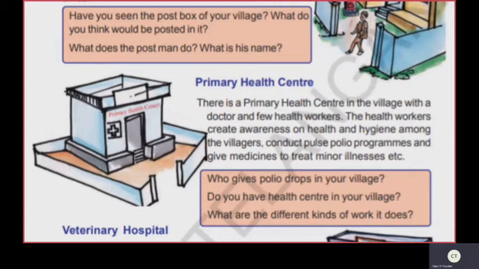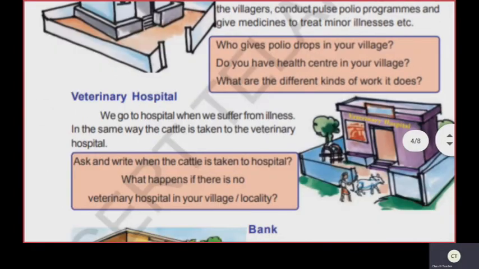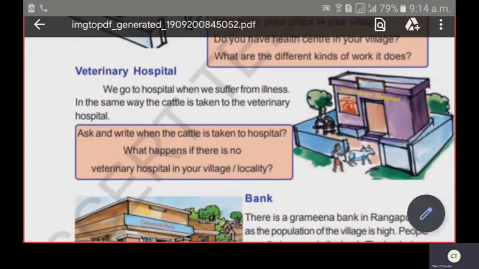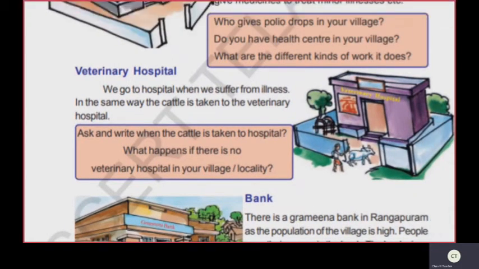Okay, children, do you know what is a veterinary hospital? Yes, a veterinary hospital is a hospital where sick and injured animals are treated. Text reading. We go to hospital when we suffer from illness. In the same way, the cattle is taken to the veterinary hospital.